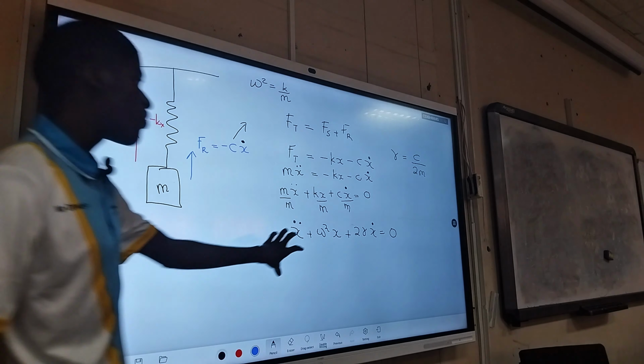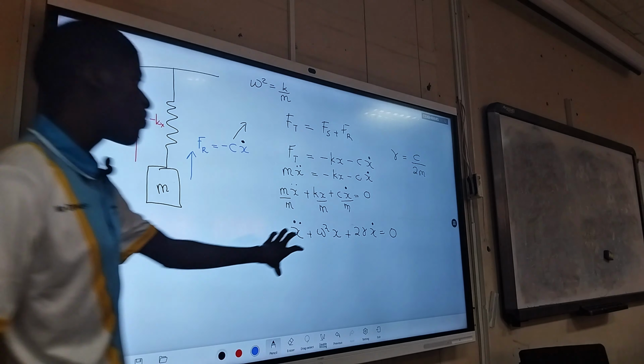A general equation will always be given in the formula sheet. At least I saw it in the formula sheet. I cannot always say it is always given, but basically whenever they say prove a second order differential equation, this is it. All right. So what we are most interested in is the damping coefficient, because the damping coefficient has a relationship with the angular frequency.